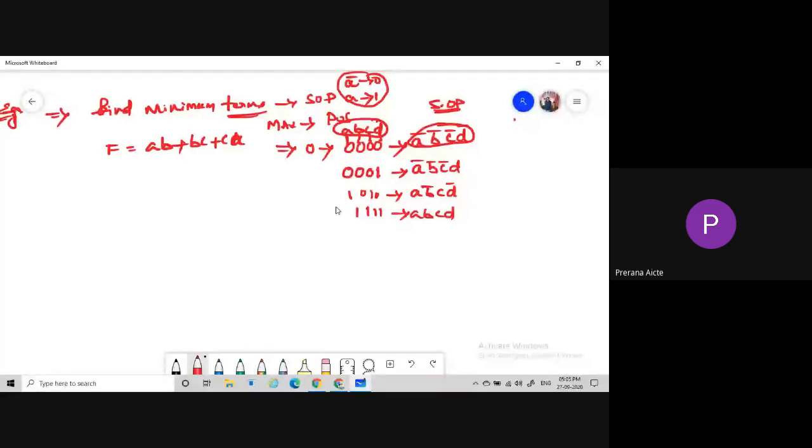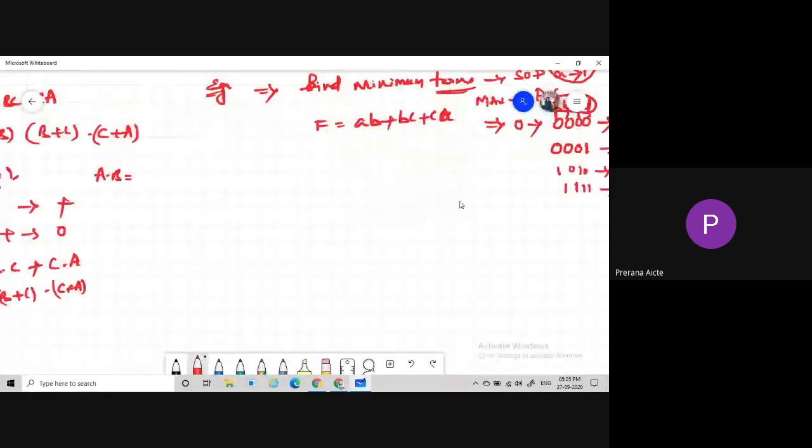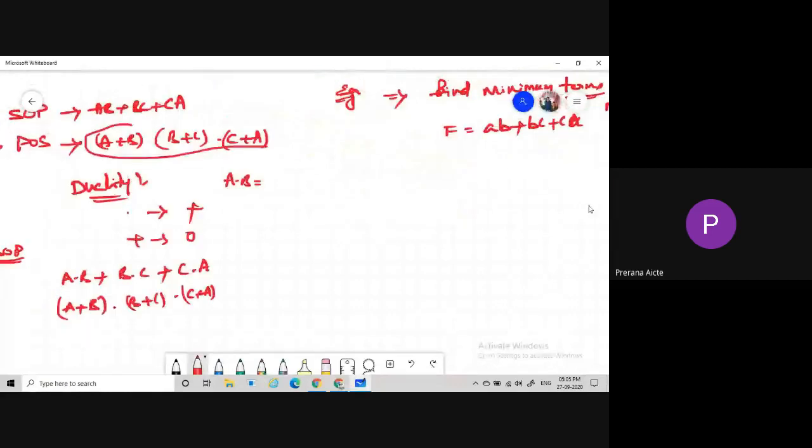And then coming to the POS. Under POS, this 0, 0, 0, 0 can be represented as A plus B plus C plus D. Why? According to this relation, the product of sums can be represented like this: the first term will be added, then the second term, then the third term, and finally we multiply all the terms. Only then are we forming the POS form.